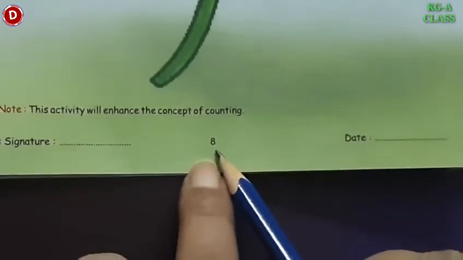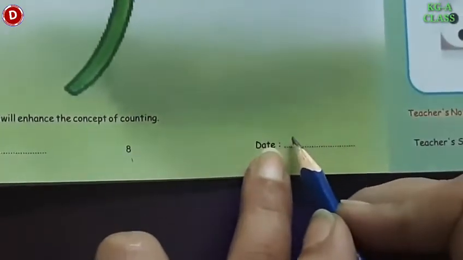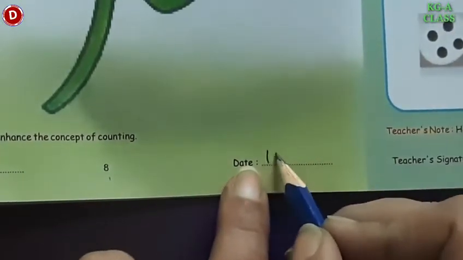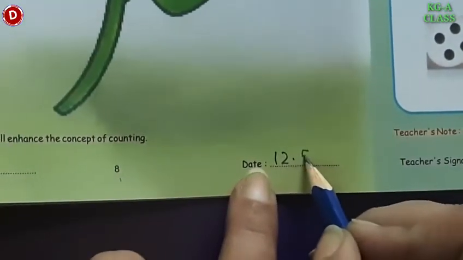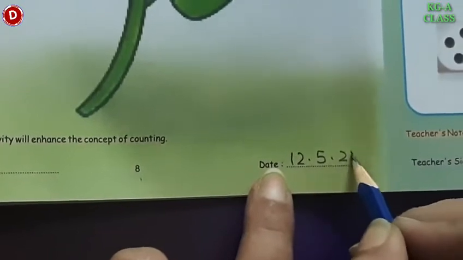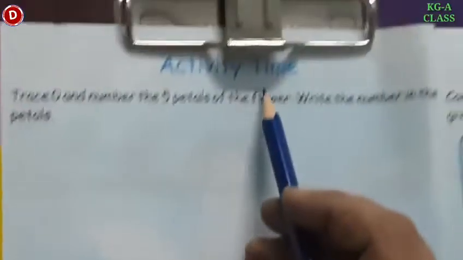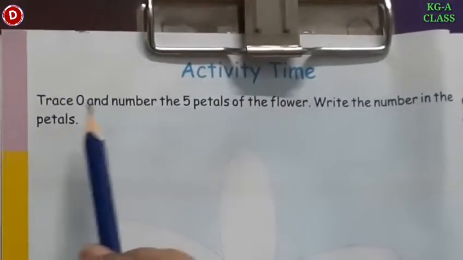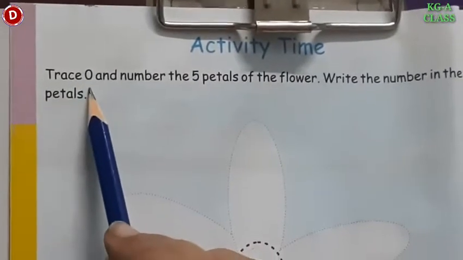Now turn the page. Come to page number 8 and write today's date. We are going to do an activity. Write today's date. Today is 12th May 2021. Like this. Now it's activity time. Children, what you have to do? You have to trace 0.